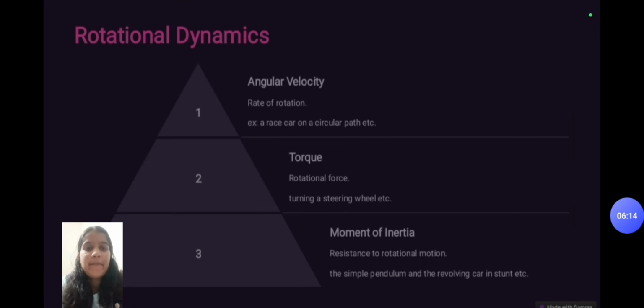Rotational dynamics. Angular velocity. Angular velocity is defined as the rate of rotation. Example: a race car on a circular path. Torque. Torque refers to rotational force. Example: turning a steering wheel. Moment of inertia. Resistance to rotational motion is referred to as moment of inertia. Examples: a simple pendulum revolving and a revolving car in a stunt, etc.